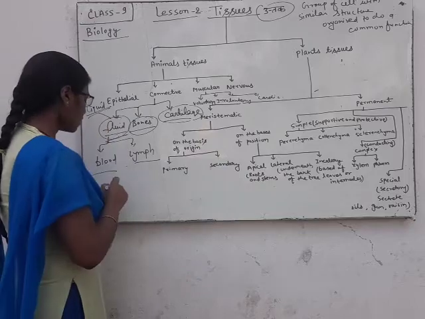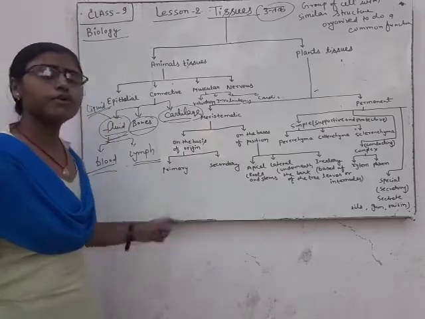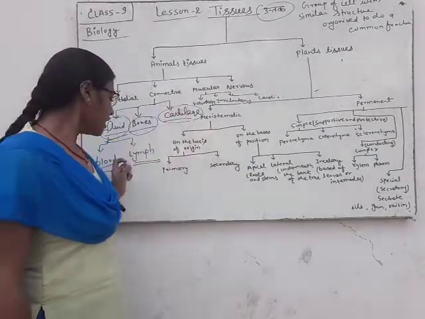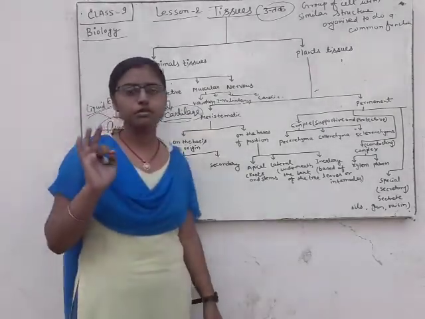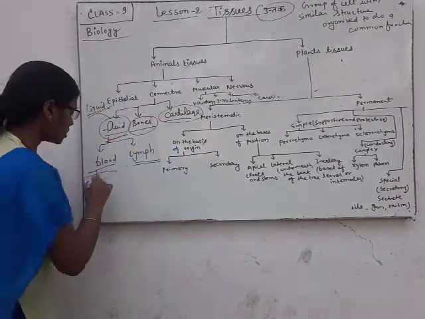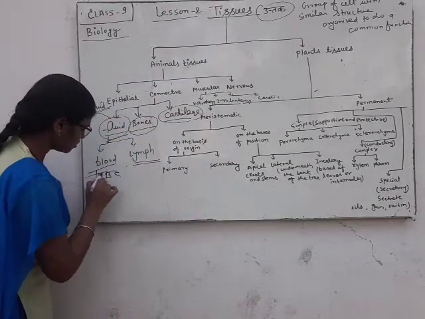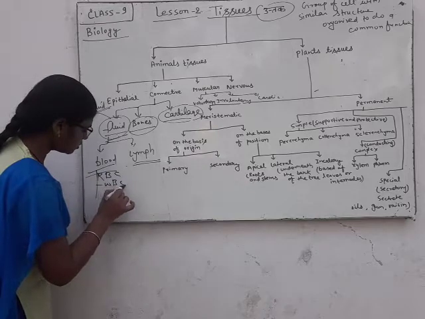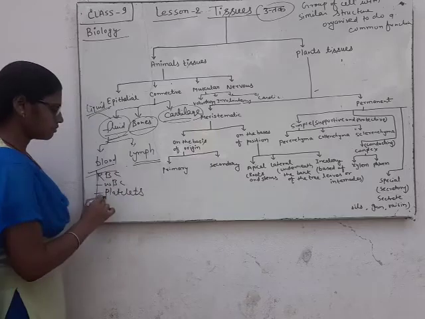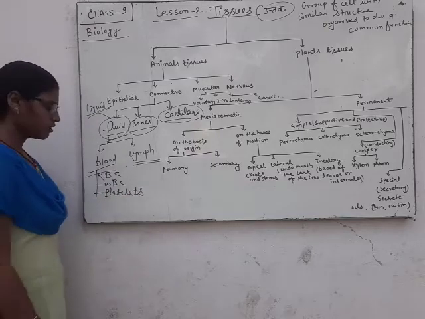and blood and lymph both are connective tissue. Blood is classified into three groups because blood is a connective tissue: RBC, WBC and platelets.